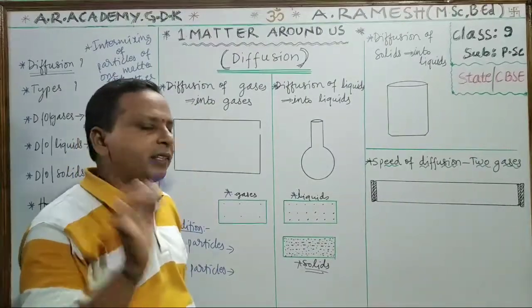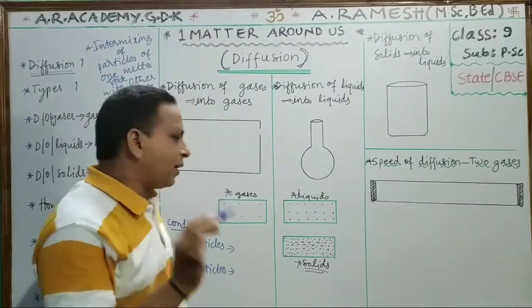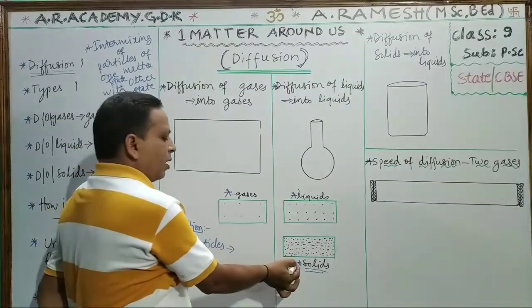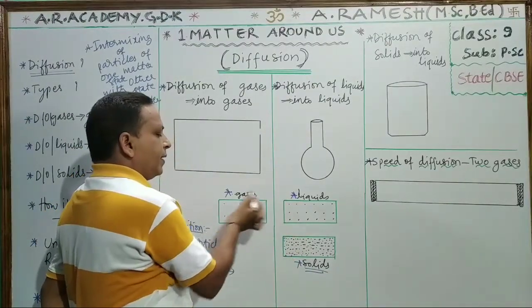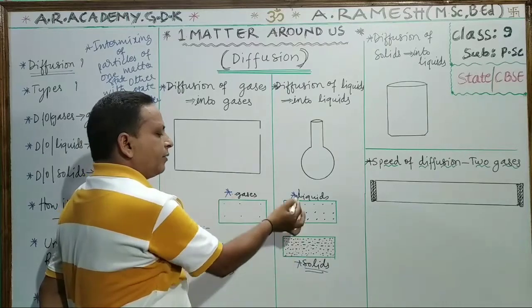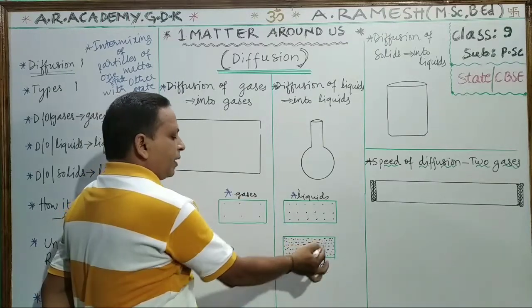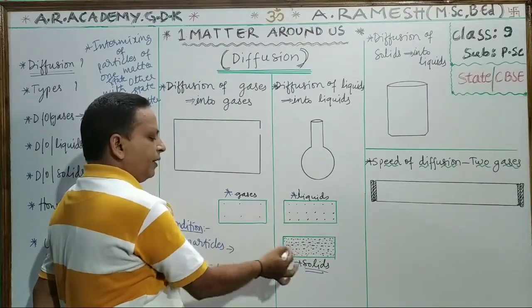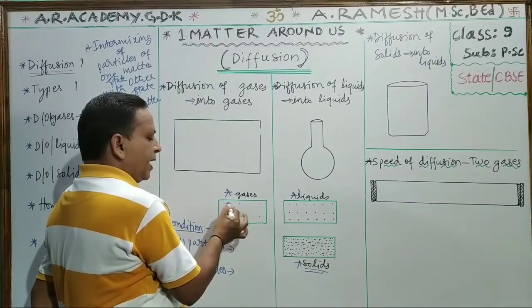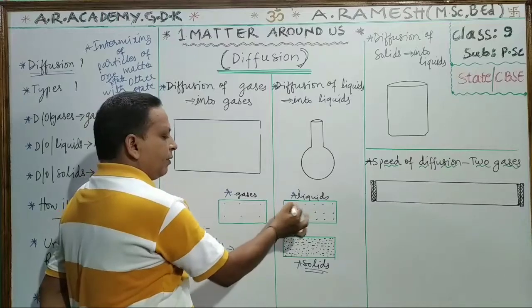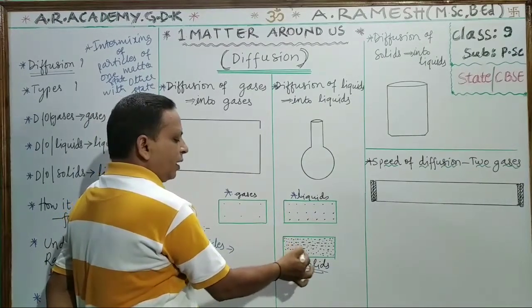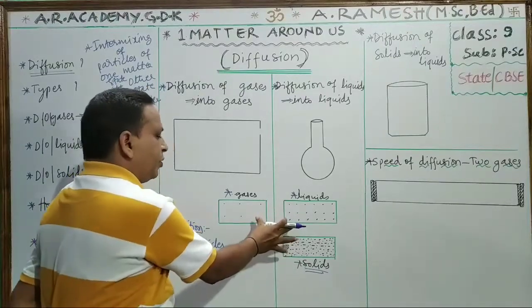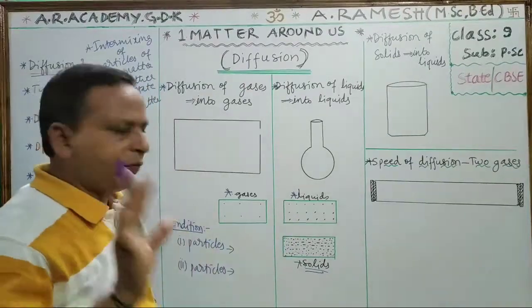We studied the states of matter. How many types of states of matter are there? Three. Solid state, liquid state, gaseous state. You observe the particles and the gap, the space between them. In gases, space is more. In liquids, it is intermediate. In solids, the space is very, very less. This concept is very useful in understanding the concept of diffusion.